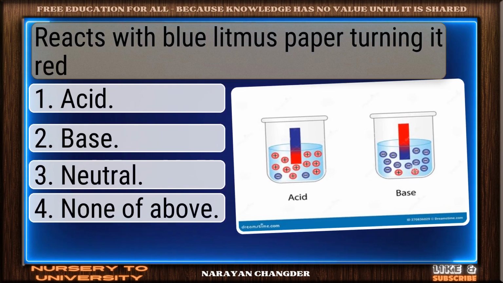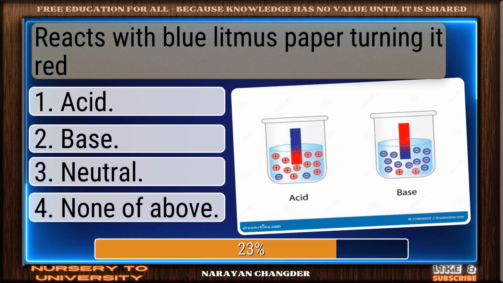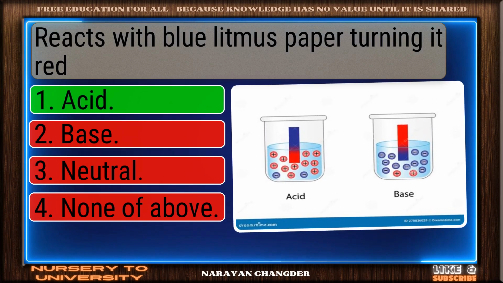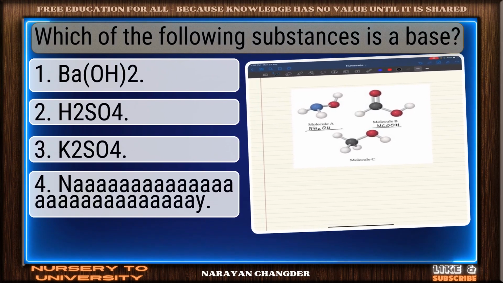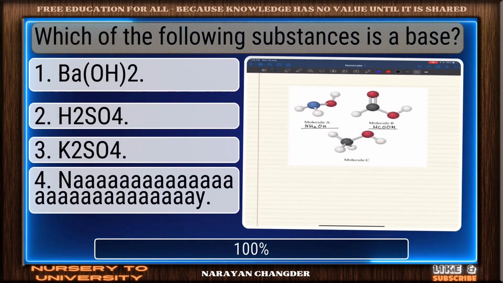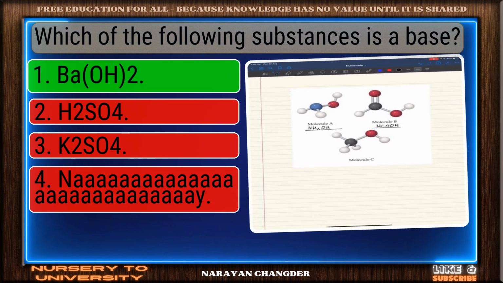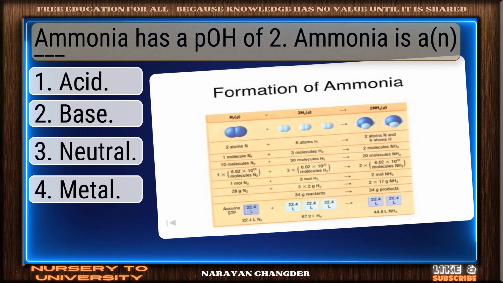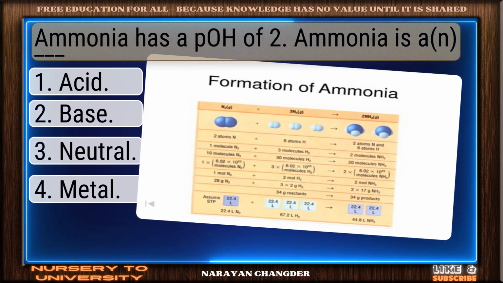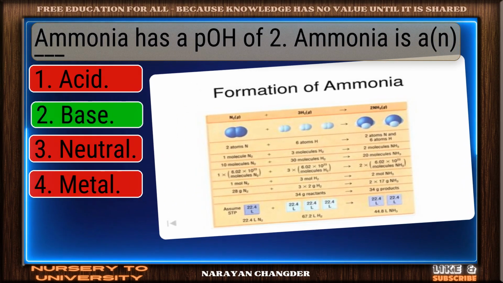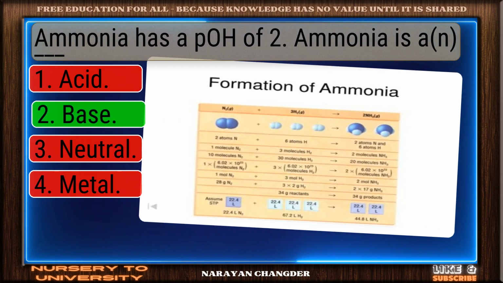Reacts with blue litmus paper, turning it red. Exactly. Acid makes sense. Which of the following substances is a base? Sharp thinking. BaO2 is the right choice. Ammonia has a pH of 2. Ammonia is a dash. Good thinking. Base is the right answer.